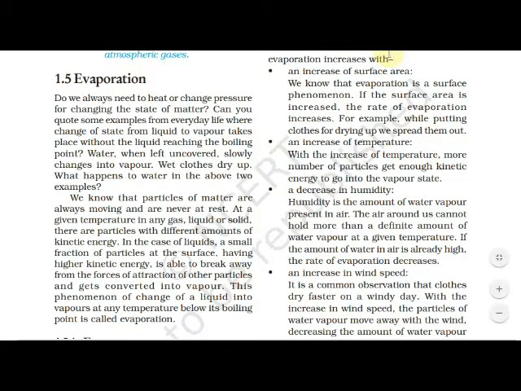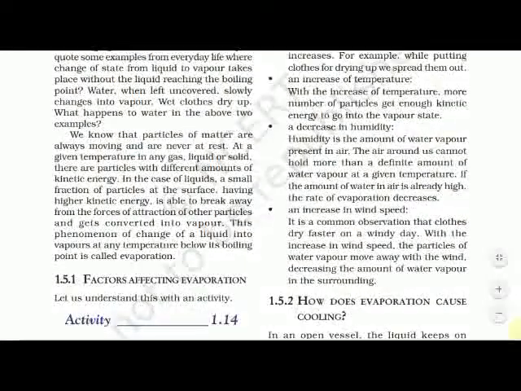What is evaporation? Evaporation means a change of liquid into vapors at any temperature below its boiling point of a substance. Now we are going to see the factors affecting evaporation. Which factors are affecting the evaporation? Let us understand this with an activity. The activity is given.